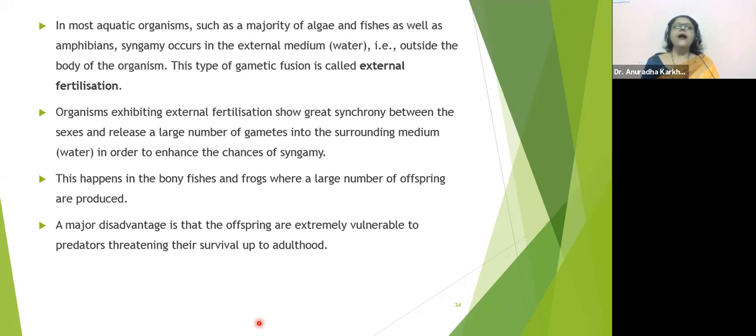But hardly 10 to 15 frogs will hatch out, and even if 10 to 12 are formed, only one or two will survive, and the rest will be eaten away by predators. Okay, now. So this is about external fertilization.